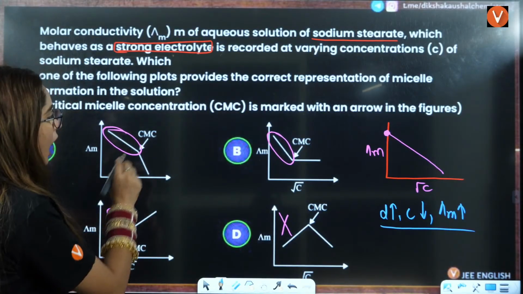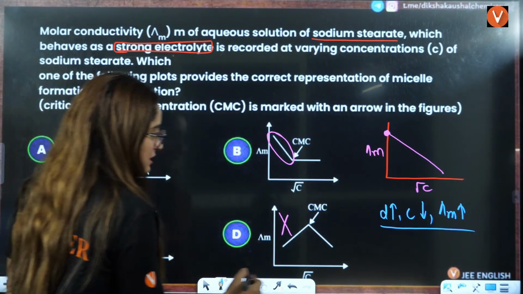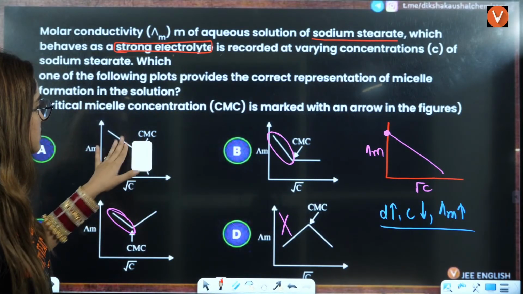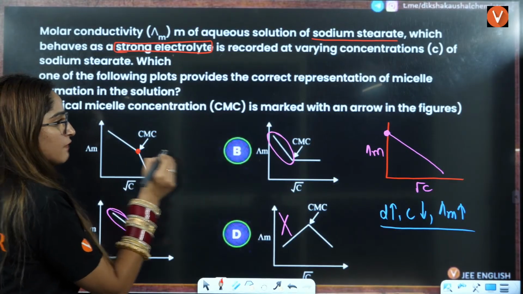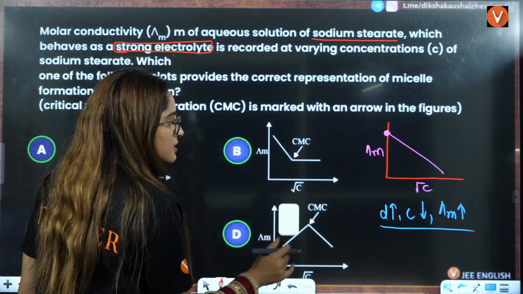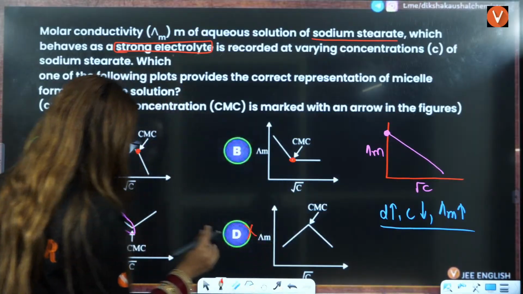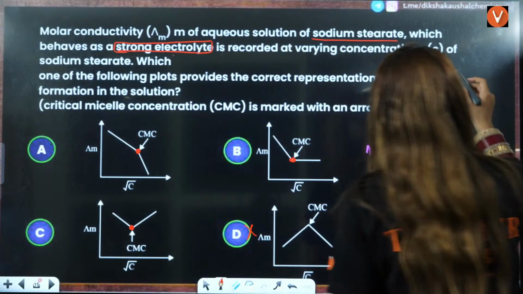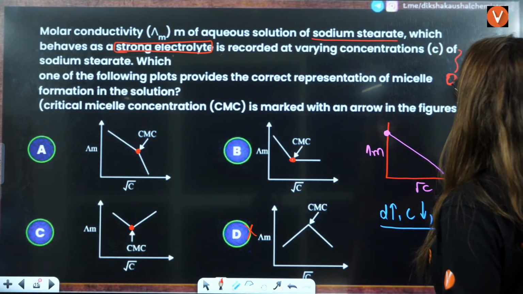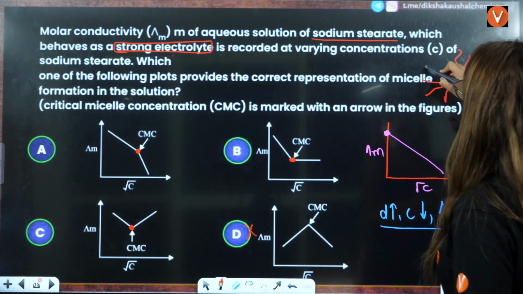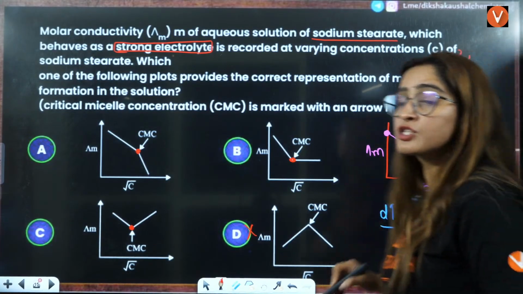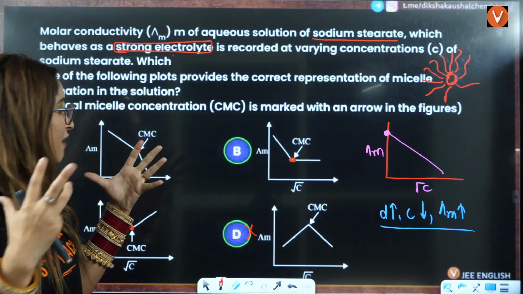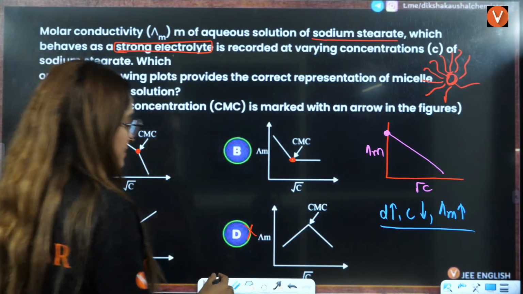Now out of this, you have to see which of the following is correct. Here is the point where you have CMC. What is CMC? CMC is the micelle formation. You know what micelle formation is: when you have a compound with hydrophilic and hydrophobic parts, they will form the micelle. So basically there is association of molecules here. When you have association of molecules, what exactly happens?